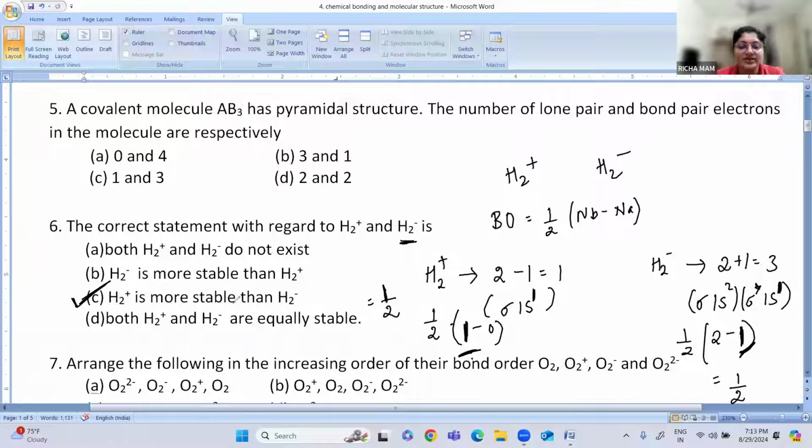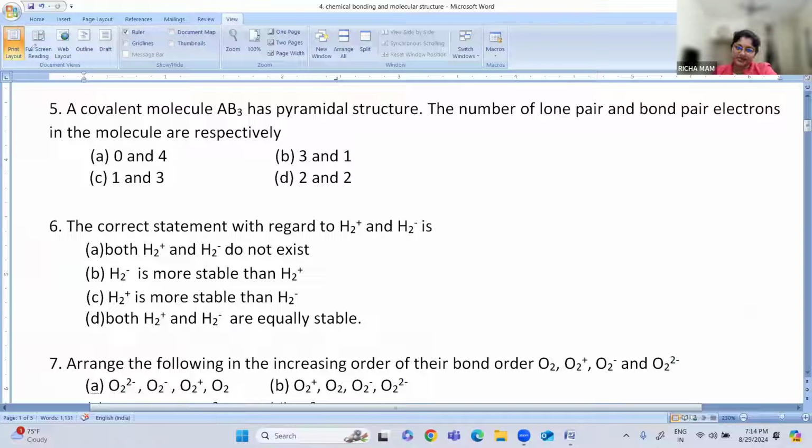When you have only sigma, that is bonding. When you have sigma star, that is anti-bonding. Bonding is of lower energy and stable; sigma star is of higher energy and unstable. So H2 plus is more stable than H2 minus, and option C is the correct answer.